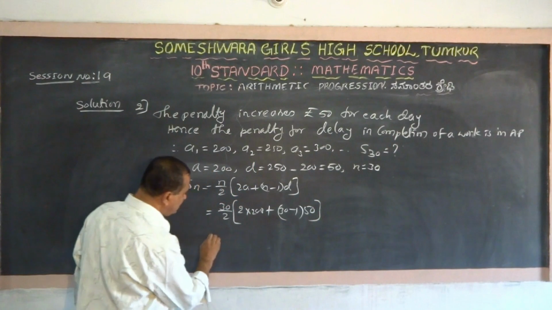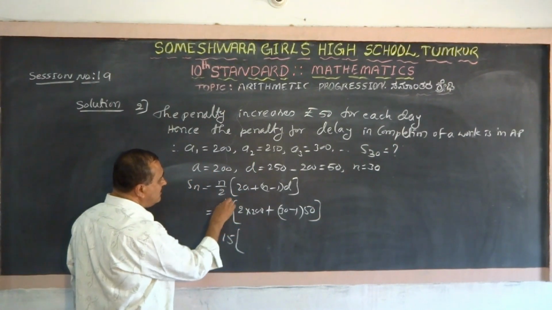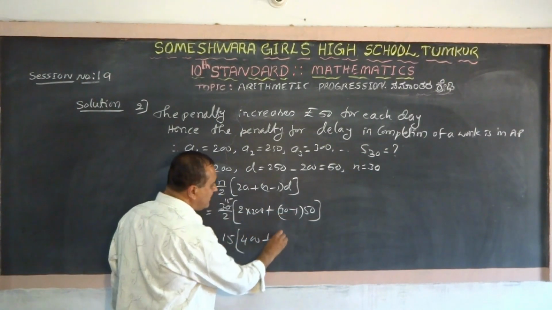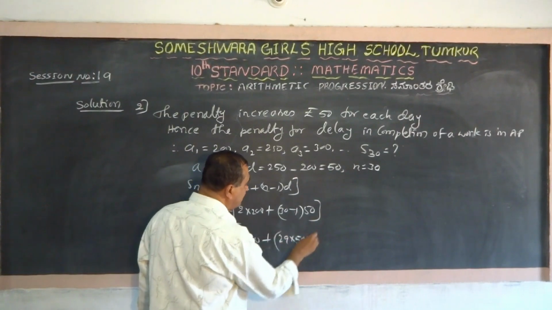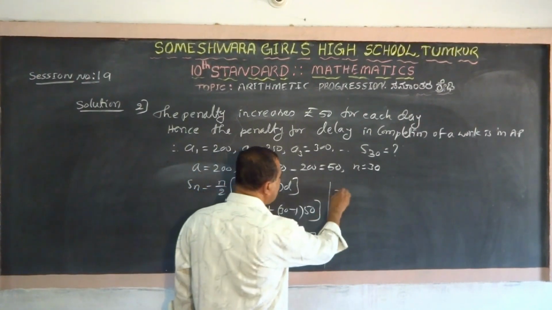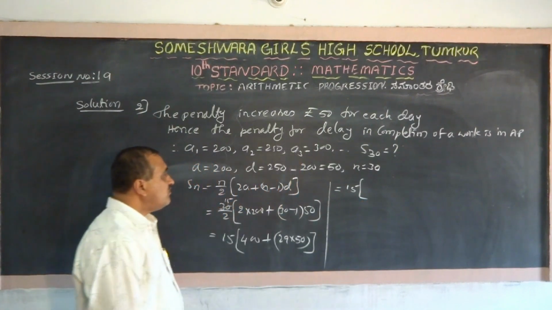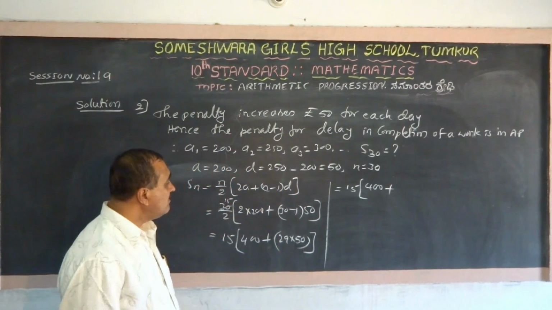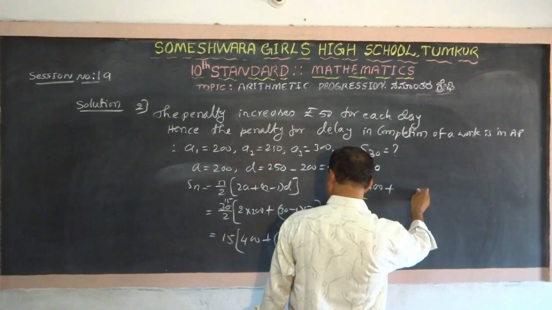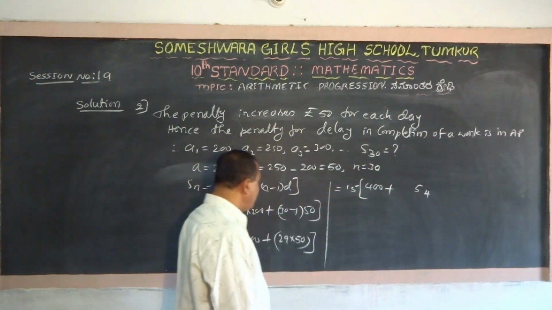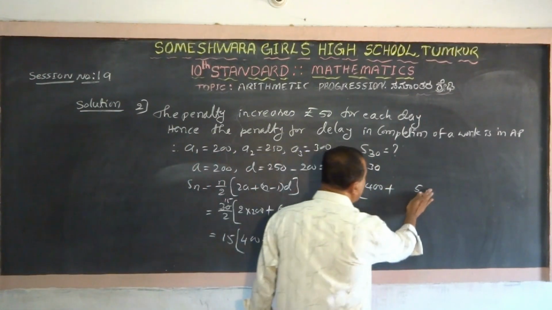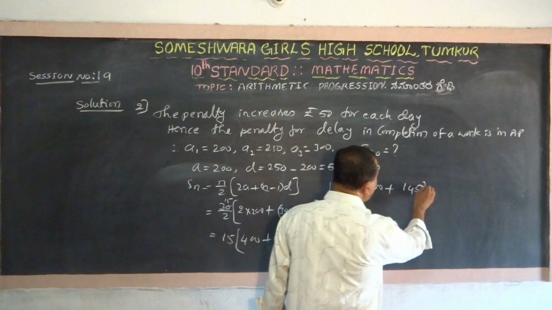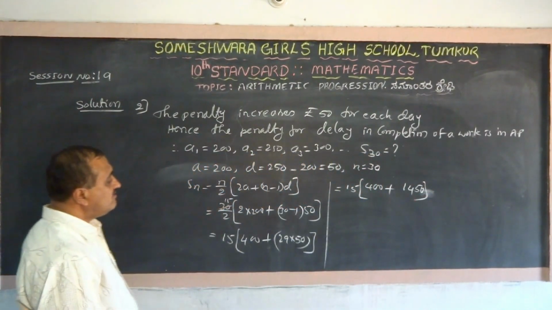So this is 15, you can take 2 ones are 2, 15. This is 400 plus 30 minus 1, 29 into 50. So now this is 15 into 400 plus 29 fives are, 5 nines are 45, 4 carry, 5 twos are 10 plus 4, 14. Is it right? It is 1450.